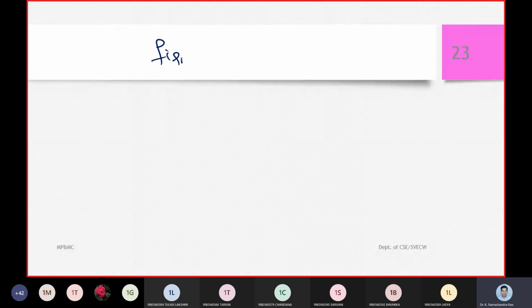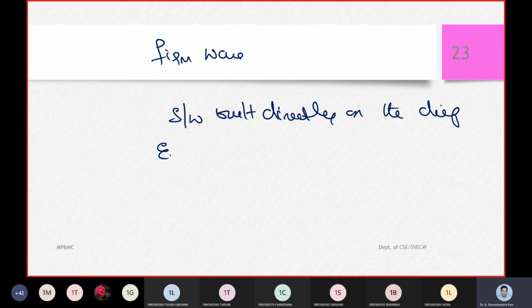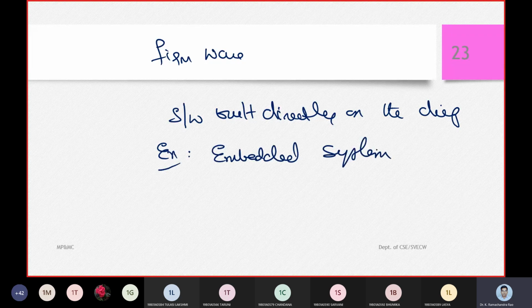Firmware is software built directly on the chip. The best example is embedded systems, or we can call them microcontrollers.